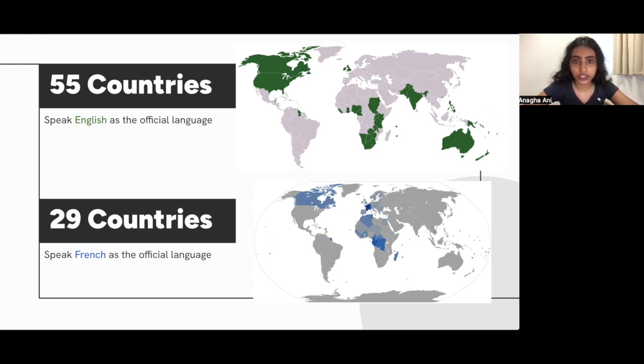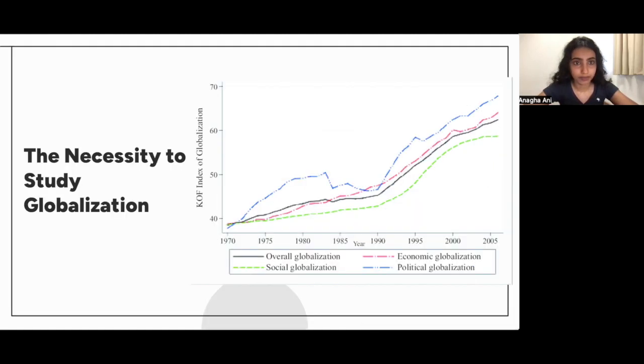The two languages achieved this geographical spread through colonization, and as a result, the speakers of these languages harbor many insightful and often conflicting perspectives surrounding topics such as culture, human rights, and economic instability. These topics intersect with the subject of globalization and form crucial contributors to an individual's perspective on this subject.